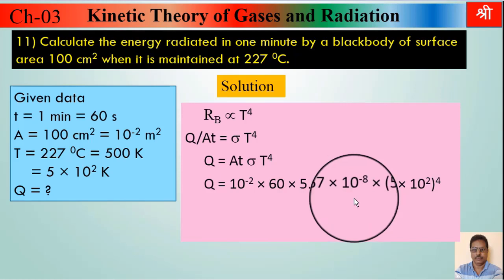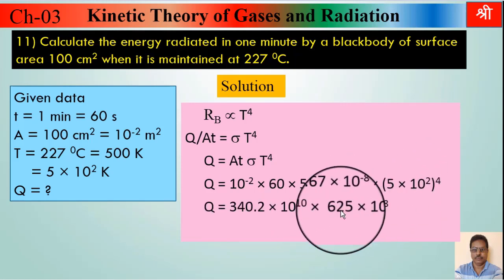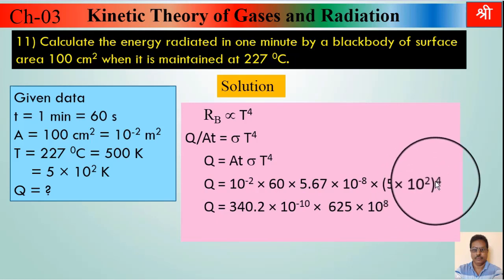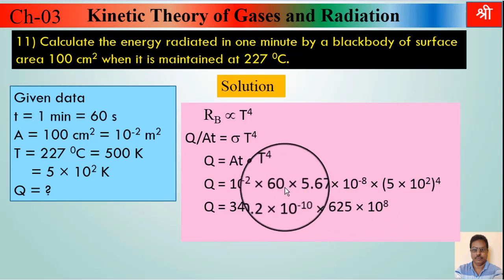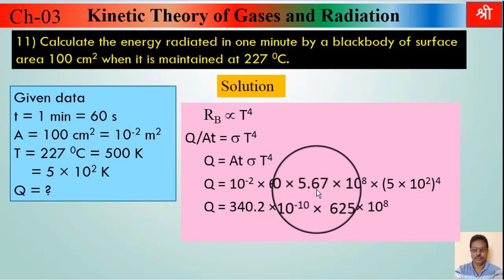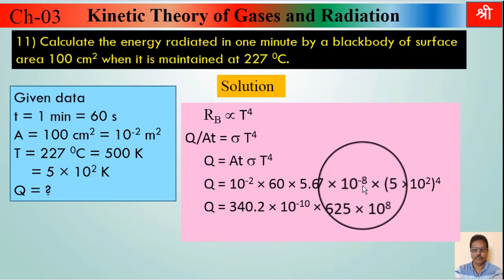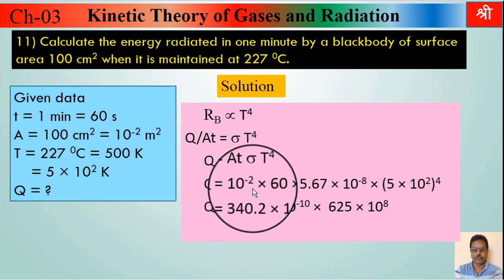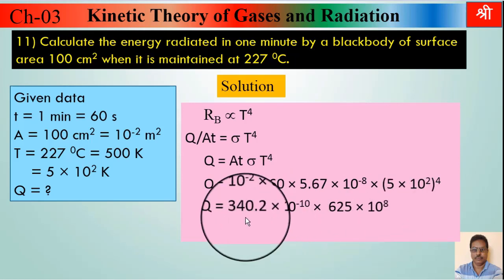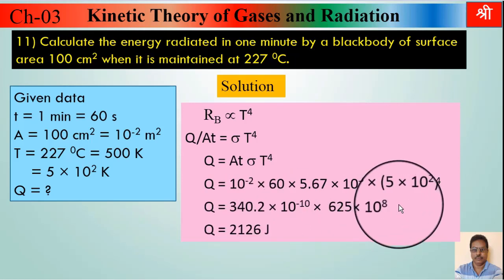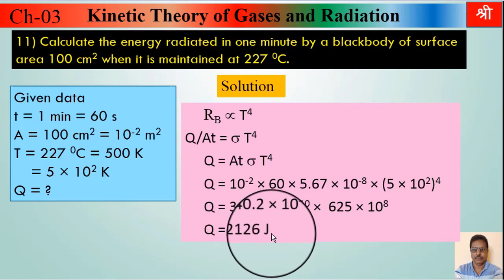So solve this. We get 5 raised to 4 will be 625. And 10 raised to 2 raised to 4 means 2 into 4, that is 8. And multiplication of 60 into 5.67 will be this 340.2. This 10 raised to minus 8 and 10 raised to minus 2 will be 10 raised to minus 10. After doing these calculations, we get final answer as 2126 joule.